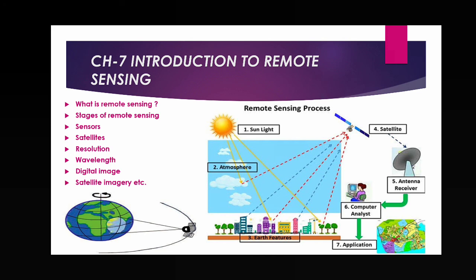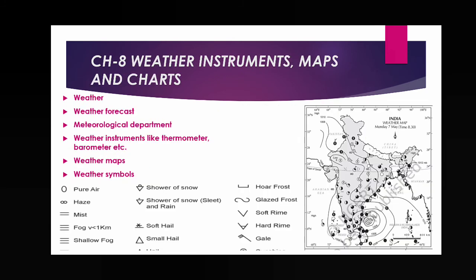So here we have to read what a sensor is, what a satellite is, resolution, wavelength, digital image, satellite imagery, etc. Next, chapter 8, the last chapter. It is related to weather instruments, maps and charts. Weather instruments means thermometer, barometer, anemometer, this type of thing. Here we have to read about weather forecast, meteorological department, and also weather maps.